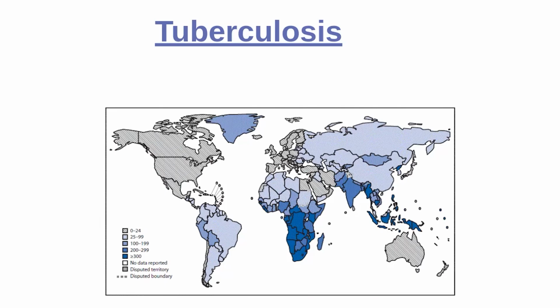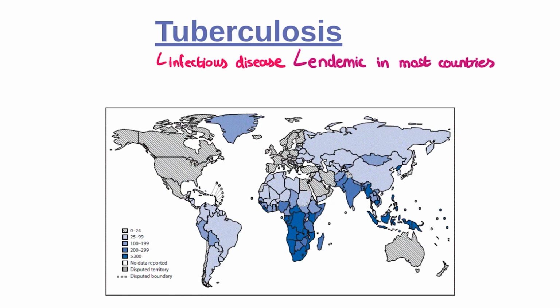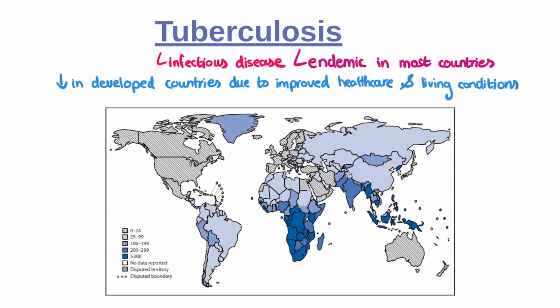Hello everyone and welcome to this lesson on tuberculosis, or TB for short. This is the next infectious disease we're going to be covering. Now, the thing about TB is that it is distributed worldwide. Tuberculosis is endemic in most countries. That being said, in developed parts of the world, TB is a lot less of a problem now than it used to be because living conditions and healthcare systems have improved over time.